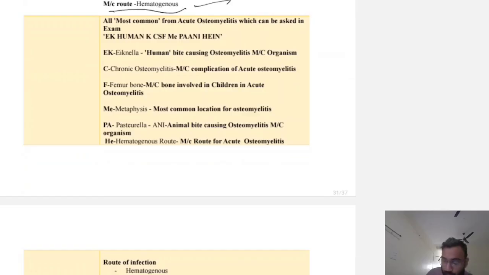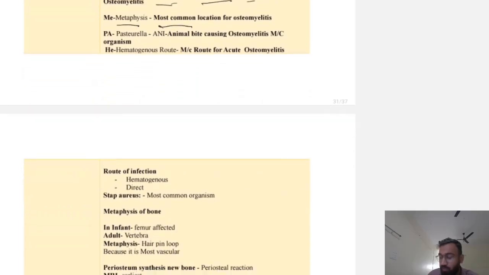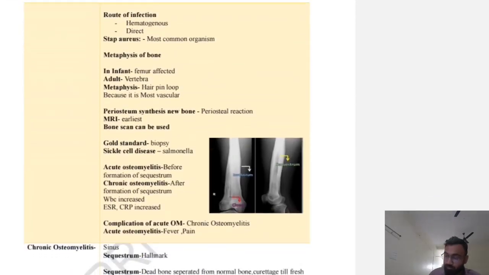Now osteomyelitis can be from anywhere. If it is due to a human bite, it is Eikenella which causes the osteomyelitis. Chronic osteomyelitis is the most common complication of acute osteomyelitis. The femur is the most common bone involved in children in osteomyelitis. The metaphysis is the most common location. Pasteurella is from an animal bite causing osteomyelitis. The hematogenous route is the most common route for acute osteomyelitis.